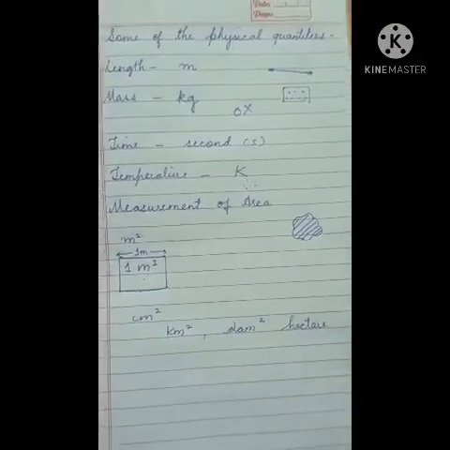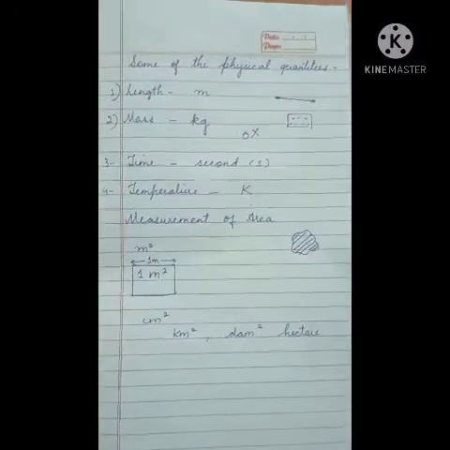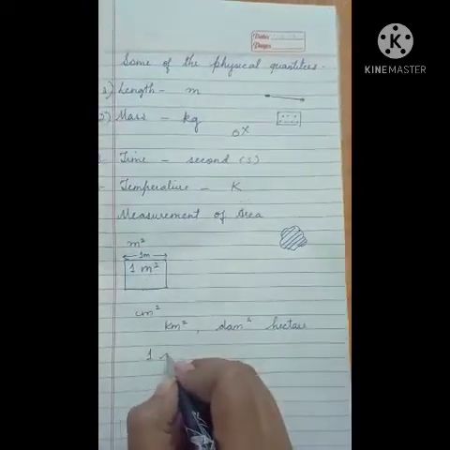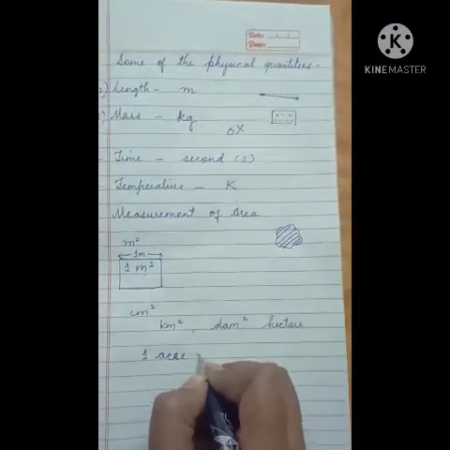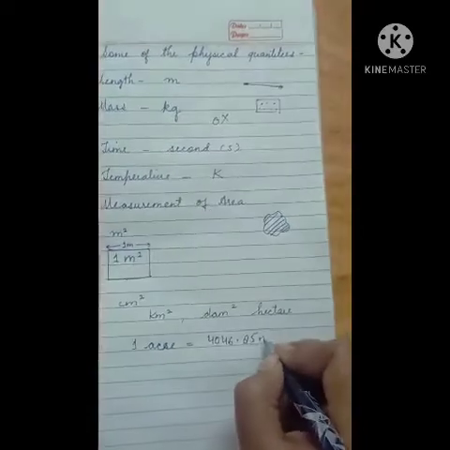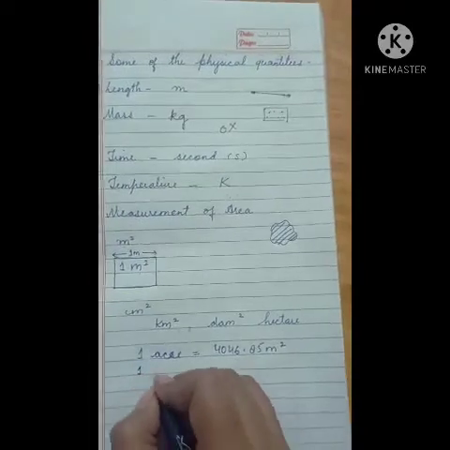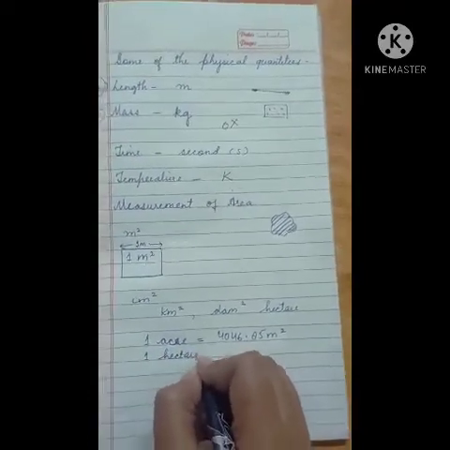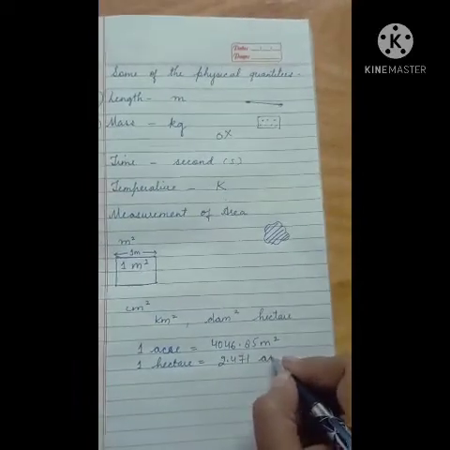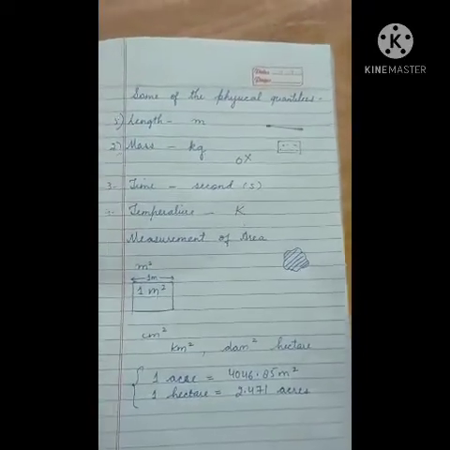Acres is also used to measure larger areas. 1 acre is equal to 4046.85 meter square. And 1 hectare is equal to 2.471 acres. This is the relationship between acre, hectare and meter square.